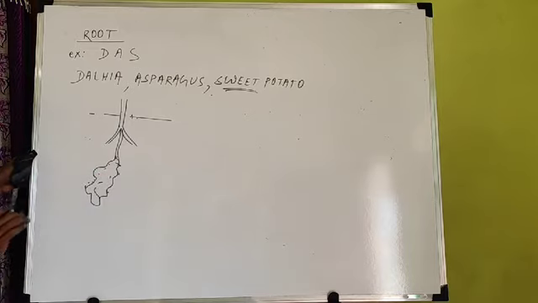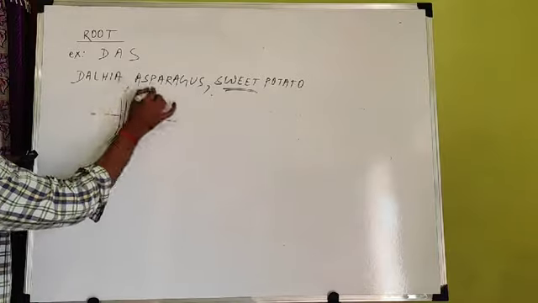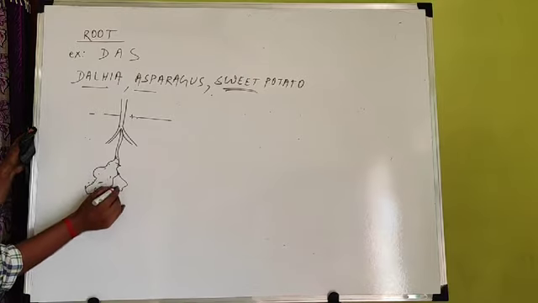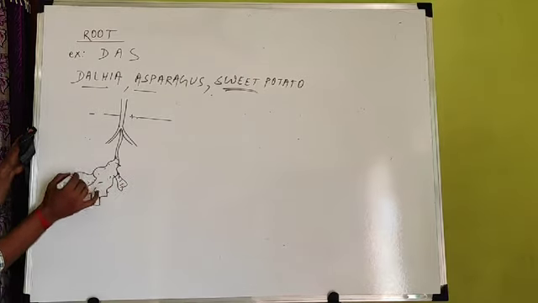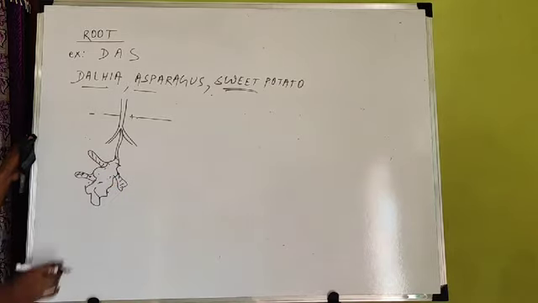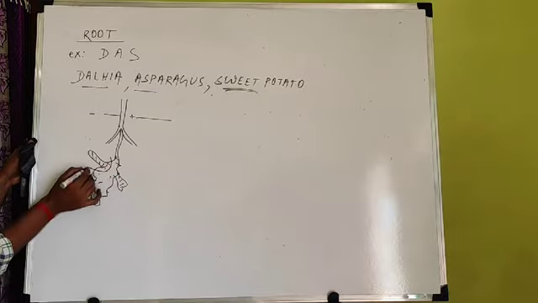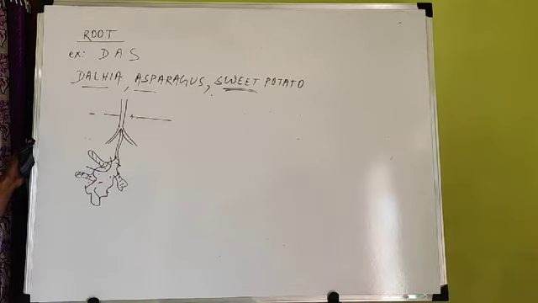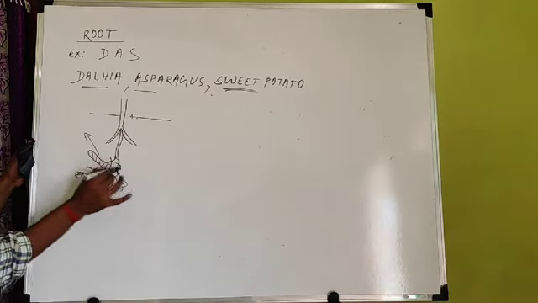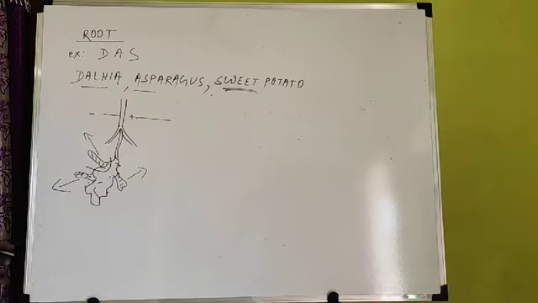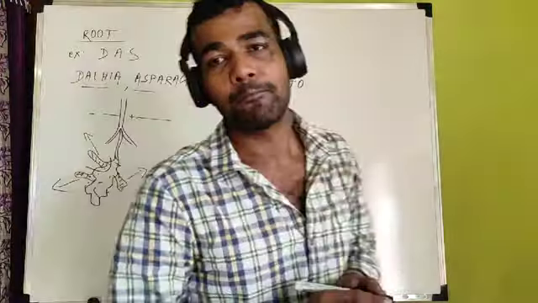From this root, when the time of vegetative propagation comes, when sweet potato, asparagus or dahlia want to produce a new plant, an extra growth develops, a bud, what we have already discussed in the body. Extra growth or bud develops, and this bud, when it gets separated and comes in contact with new soil, again there is a development of a new plant. So from each bud there is a formation of a new plant. So that's why root helps in vegetative propagation.